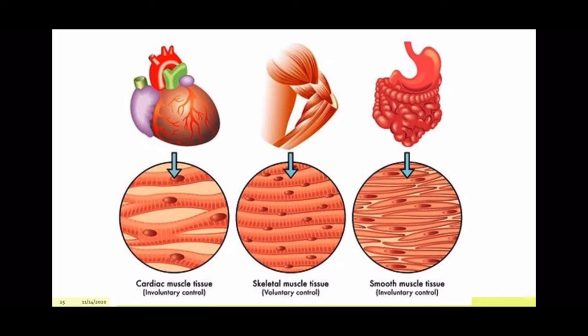Cardiac muscle is the muscle that is present in the heart, which helps in contraction and relaxation of the heart. Now looking at the picture itself, you will get the entire description. If you look at how the muscles look, you will see that there is a single nucleus present, so it is uninucleate. The muscle cells are cylindrical and they are branched.